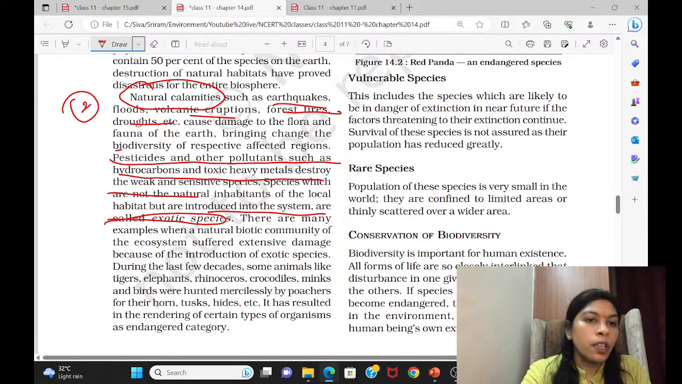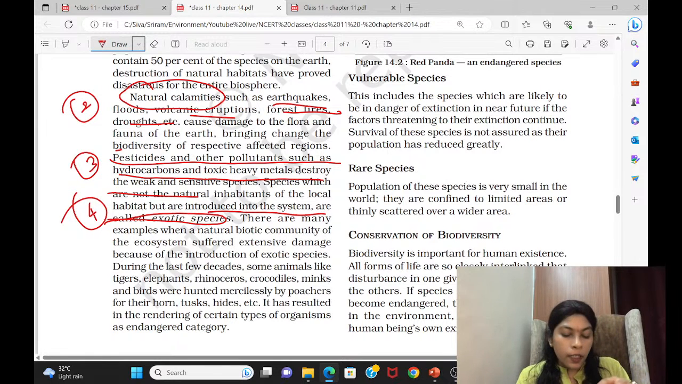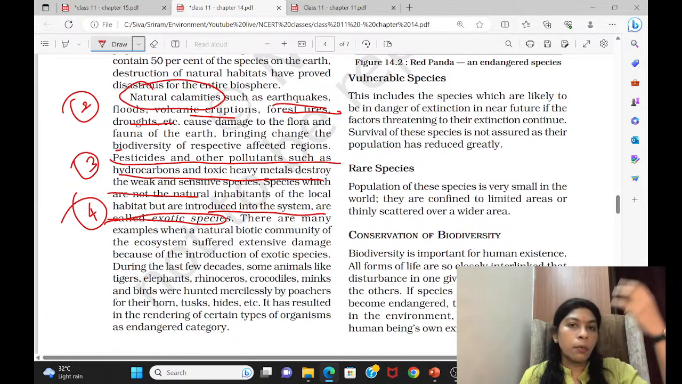So you can write this. This is third, this is fourth. Introduction of exotic species. That is, that species does not belong to that area. We are bringing them from some other place, some other countries, and introducing them into that area.